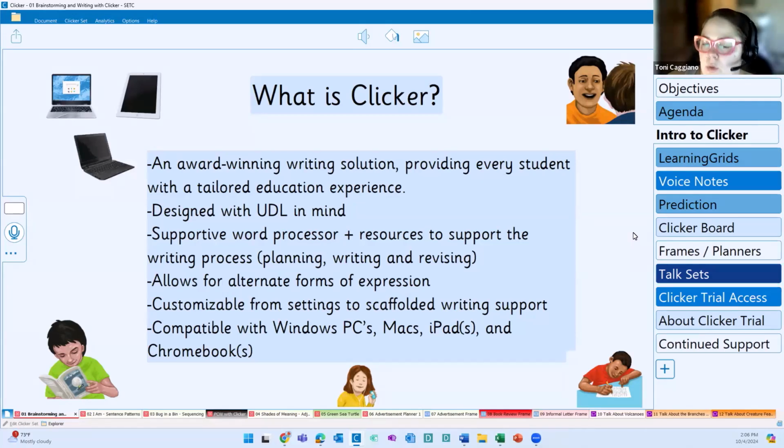I'm showing you Clicker on the computer today, but everything that I show you today is available through the iPad and Chromebook apps. Jessica, I know you said you're using an iPad. If you're using an iPad or Chromebook, we have a suite of apps, and those apps are Clicker Writer, Clicker Books, and Clicker Talk. So I'll try to make note today of what I'm showing you here in Clicker on the computer, and how that could be accessed through the iPad and Chromebook. If you still have questions about that after, you'll have plenty of opportunity to chat with me.